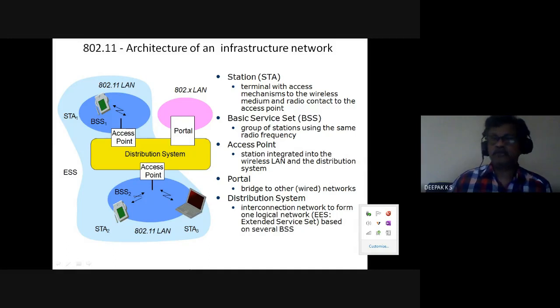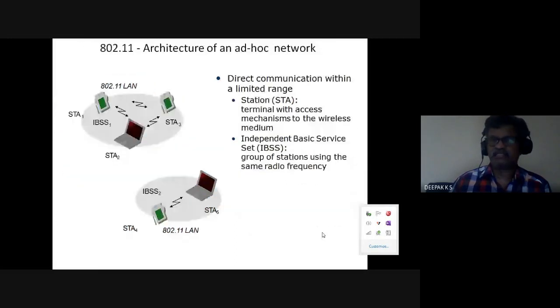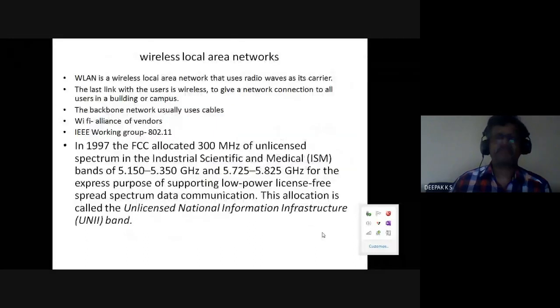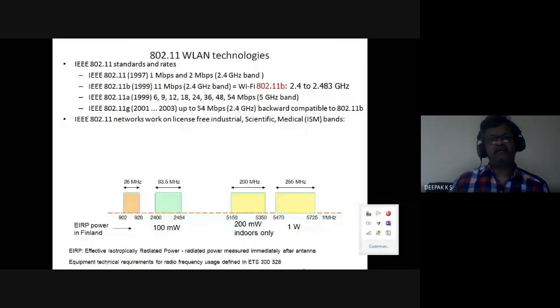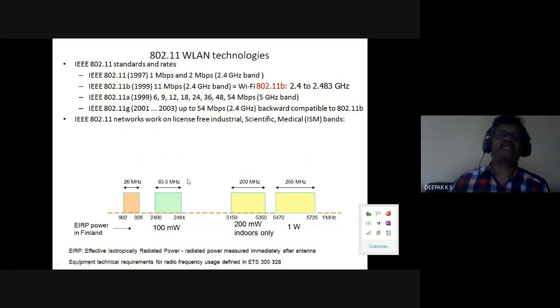So this is 802.11 in general. Two types of network configurations or network architectures are possible. You can have many flavors in this: 11, 11b, 11a, 11g, and many versions which progressively appeared at different points of time, and use different rates and different bands.